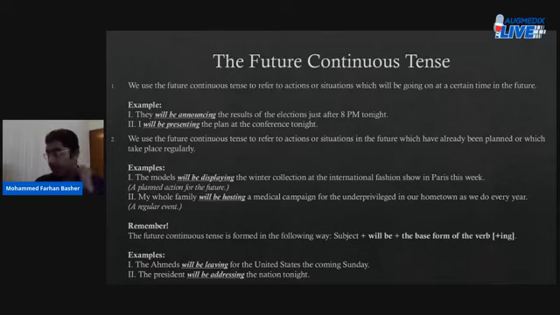Add ing to it. Okay, such as, Ahmed will be leaving for the United States the coming Sunday. The president will be addressing the nation tonight. Clear? I hope so. Okay.